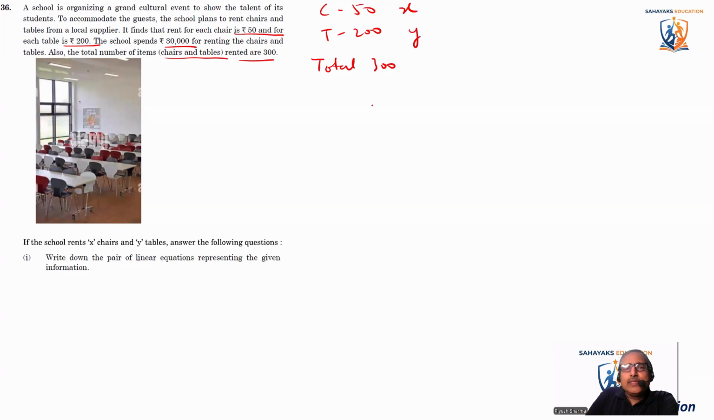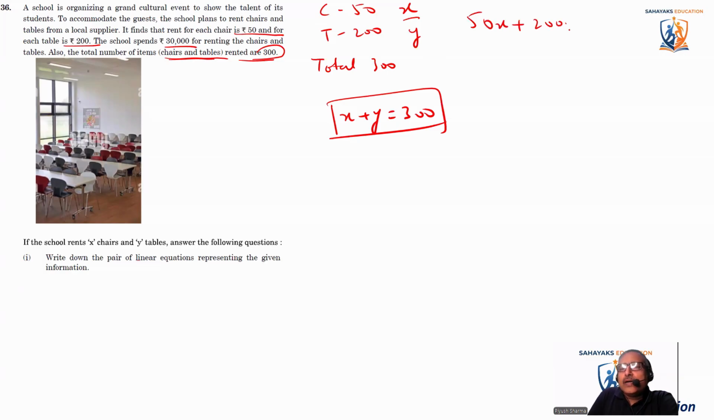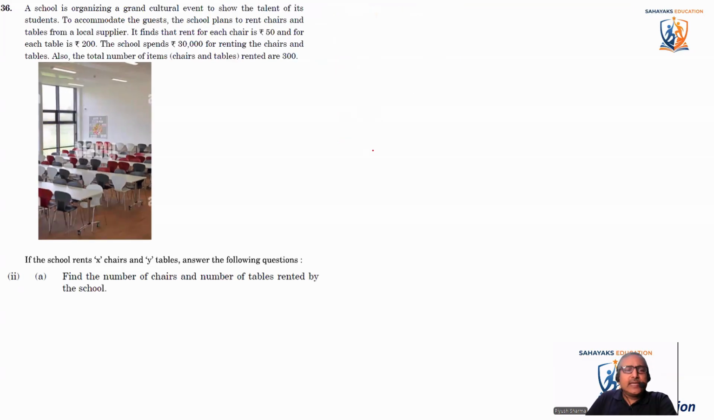Right, so the first equation comes out to be X plus Y is equal to 300, because they rented out chairs and tables, and the total is 300. So X plus Y is equal to 300. Now talking about the cost, X has cost 50 rupees, that means 50X plus 200Y, and that should be equal to 30,000. So this is the second linear equation. The first answer is done. So let's go to the second one.